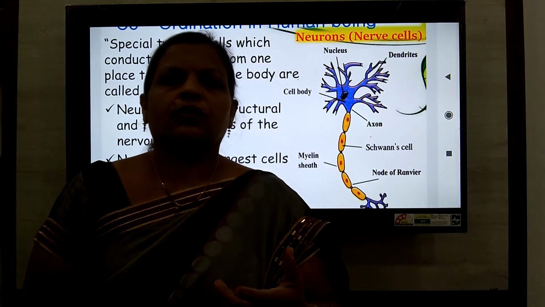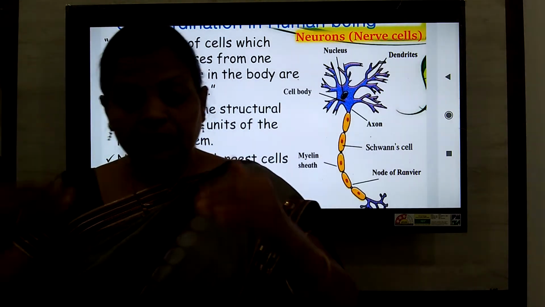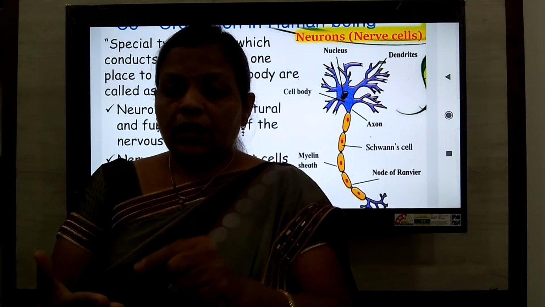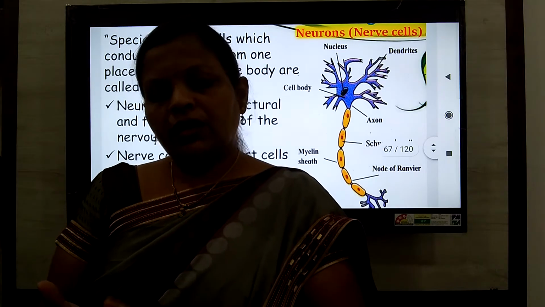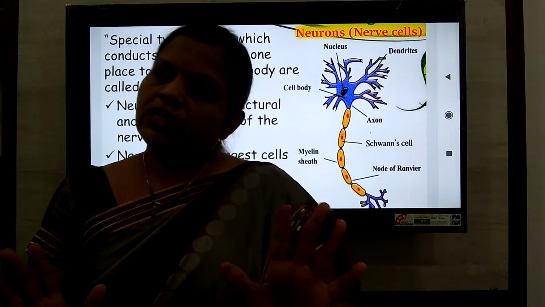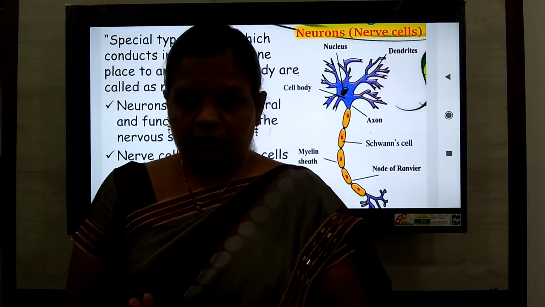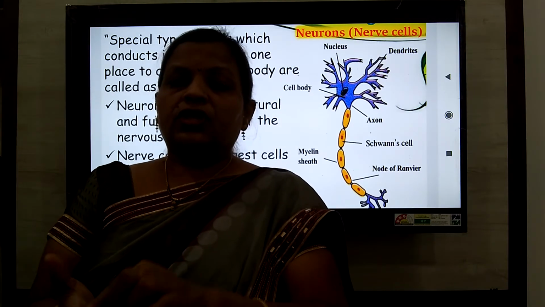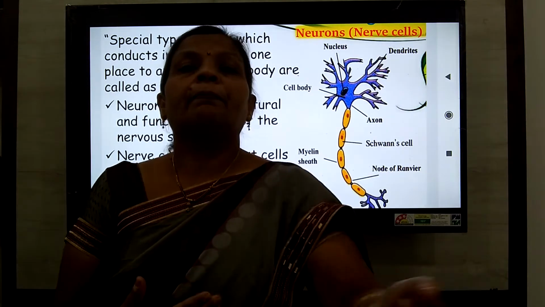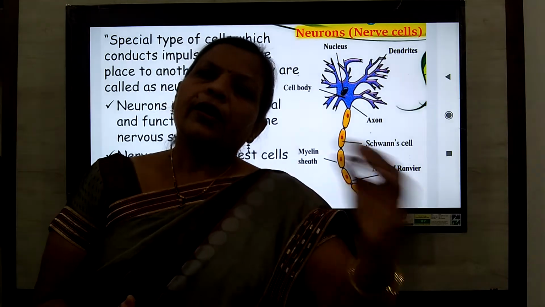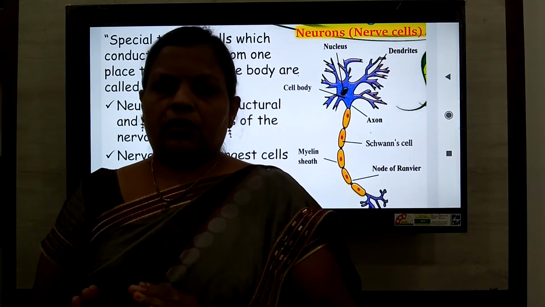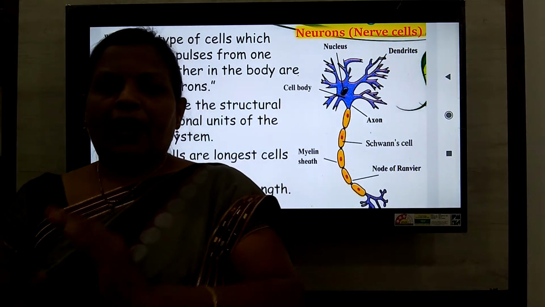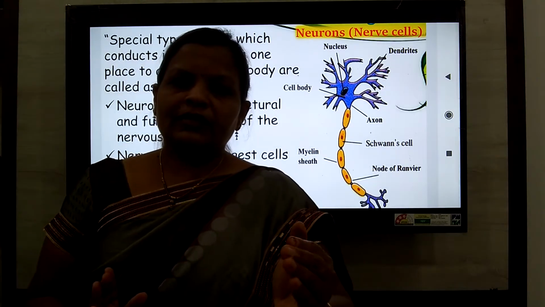So now, how does this happen? The neurons, the nerve cells which are present in the skin, which is one of the sensory organs of our body, send the impulse towards the spinal cord, and the spinal cord reads that impulse with the help of another neuron.